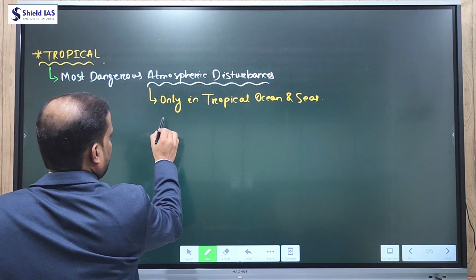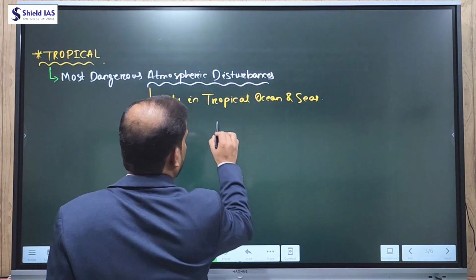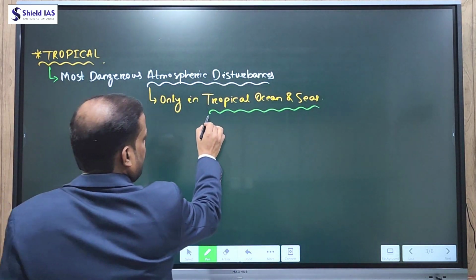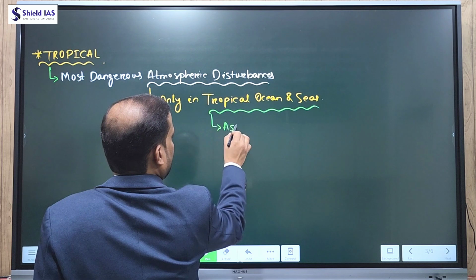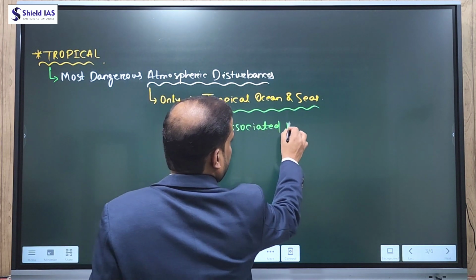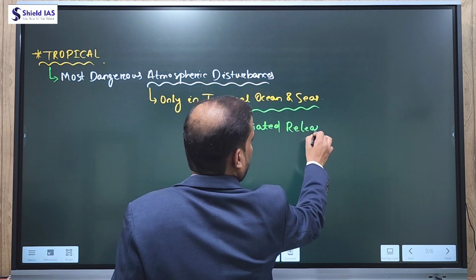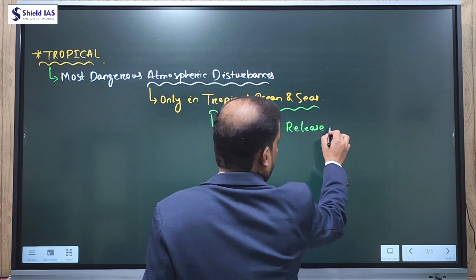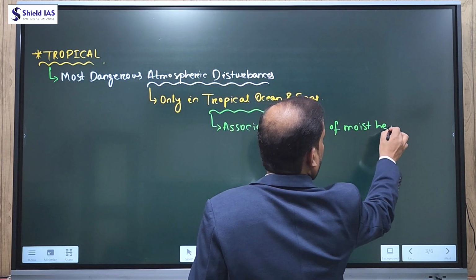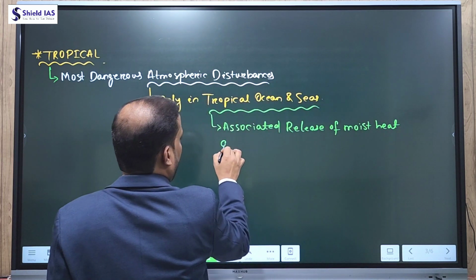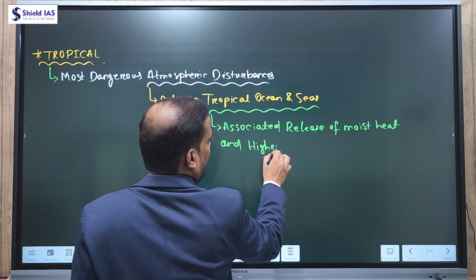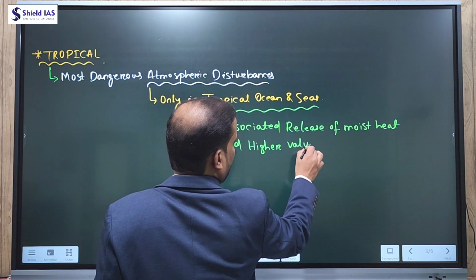And the second thing is, these tropical cyclones, which originate only in the tropical sea or ocean, are associated with a release of moist heat, and they require a higher value of Coriolis force.